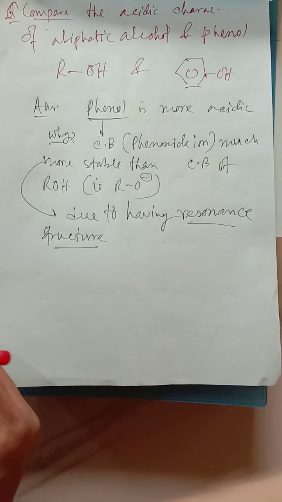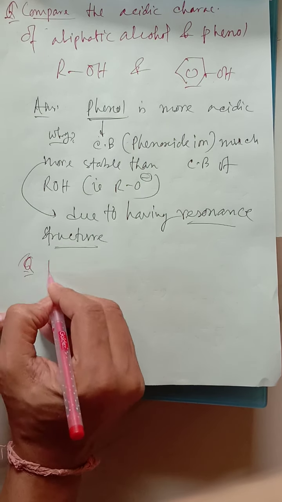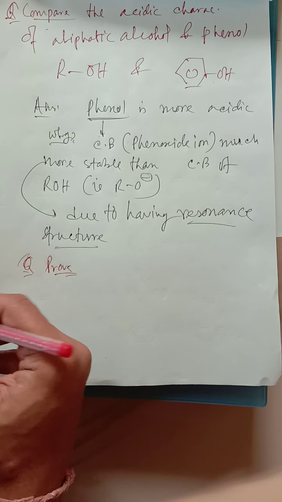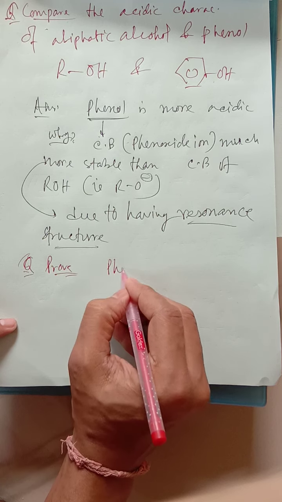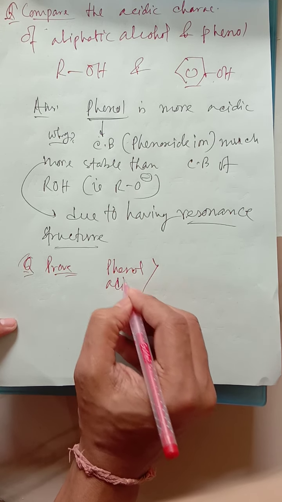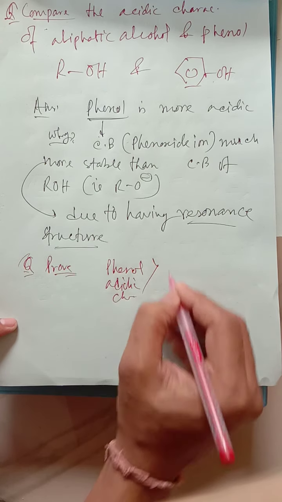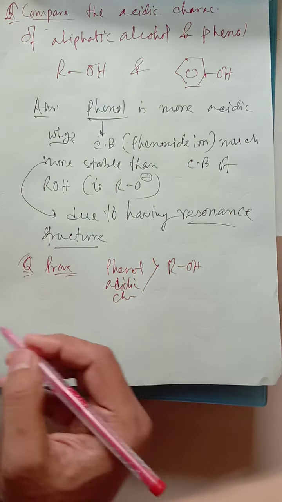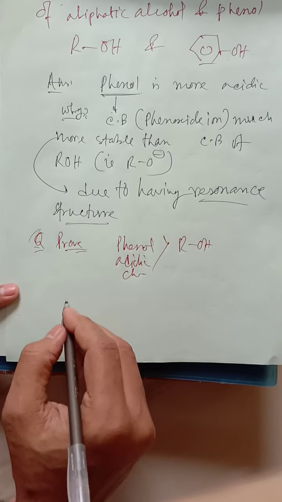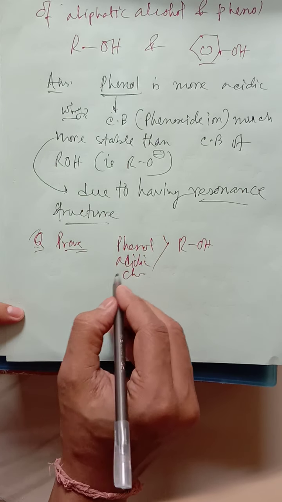Not only that, how can we prove that phenol is more acidic? Its acidic character is more than ROH. How? A very simple way. First of all, change of indicator color.